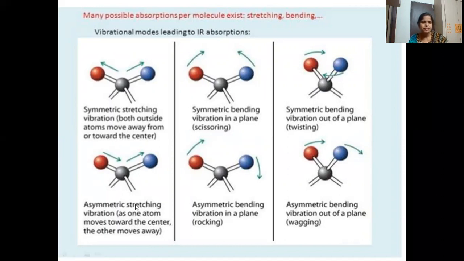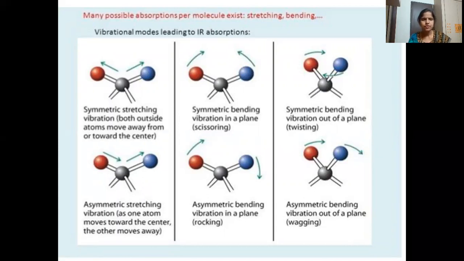Whereas in asymmetric stretching, one bond length decreases and the other increases. Here this red atom is compressed towards the center, so its bond length decreases, and you are pulling this blue atom away from the central atom, so its bond length increases.